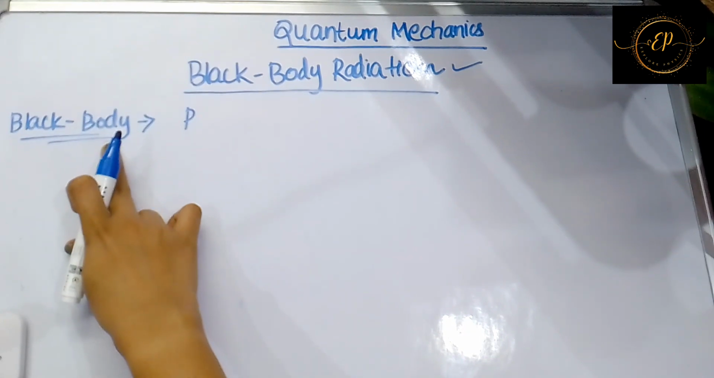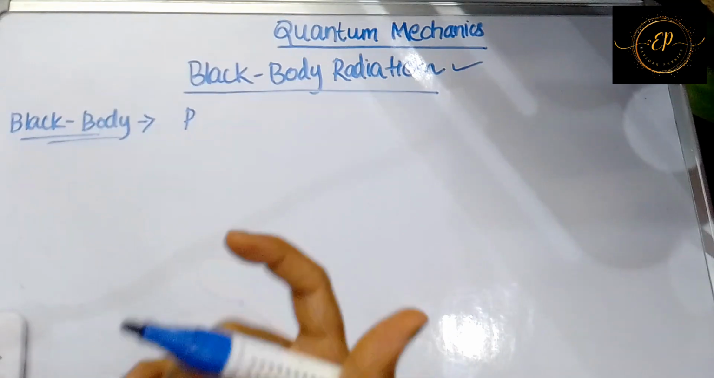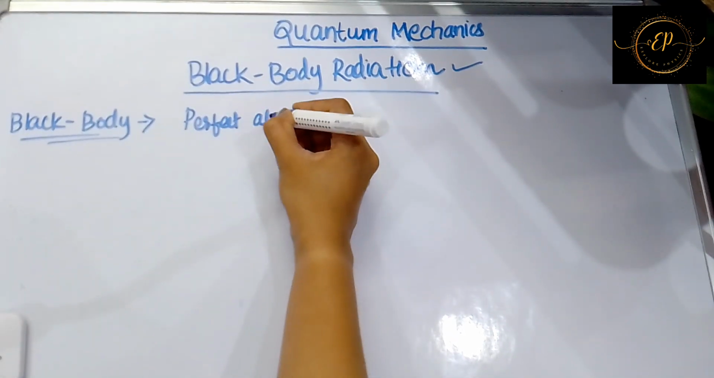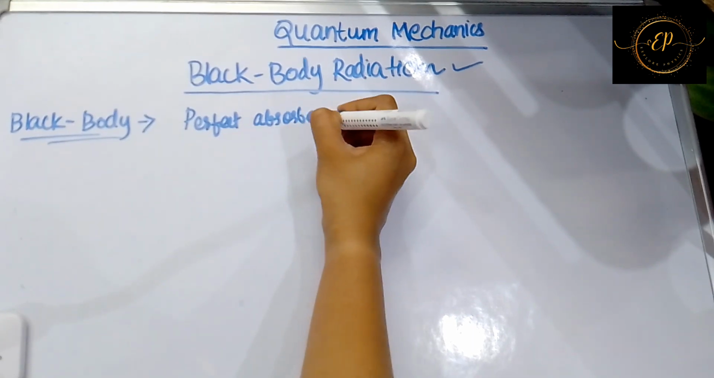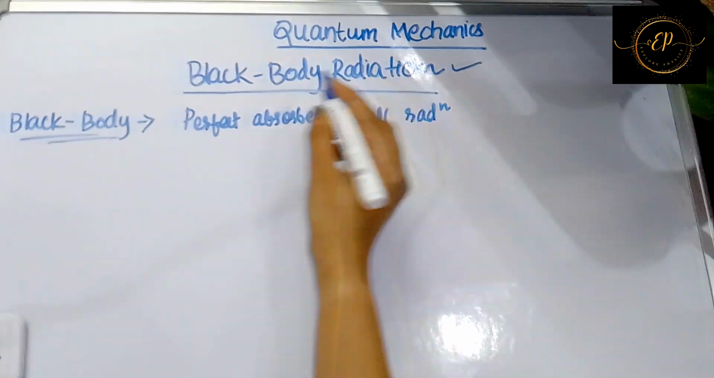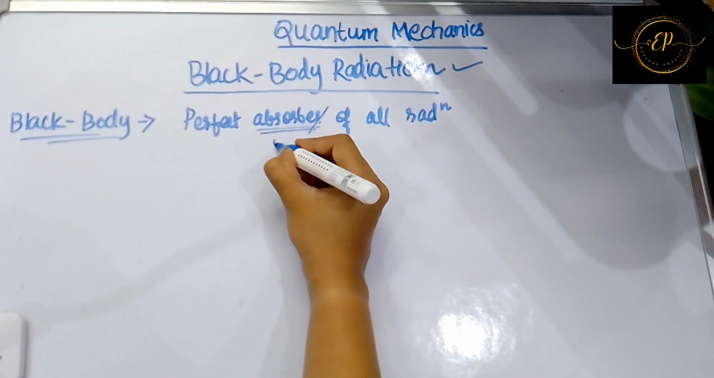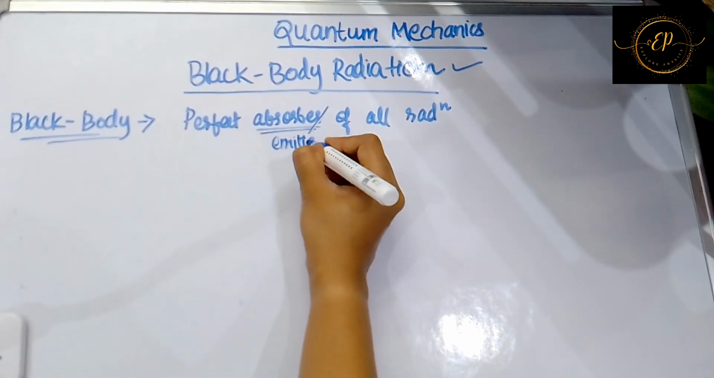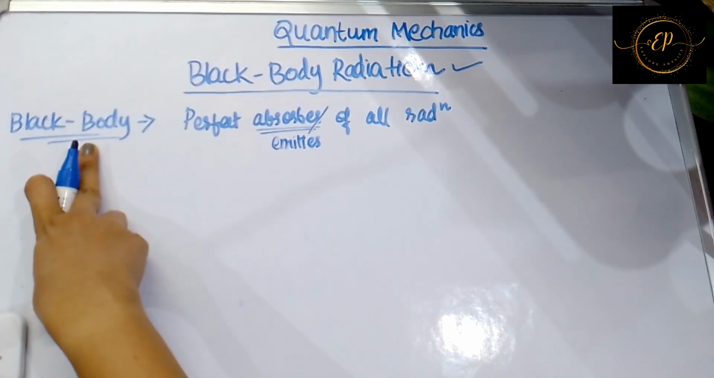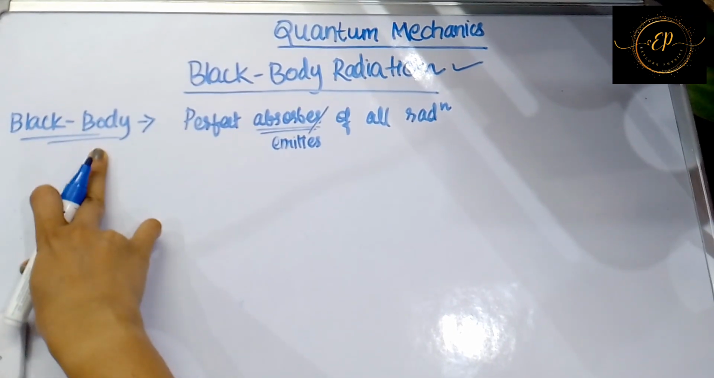So basically a black body is something which is a complete absorber or a complete emitter. A perfect absorber of all radiation. So a black body is a perfect absorber, or you can even call it an emitter of all sorts of radiation. Whatever radiation you make pass through a black body, it will absorb the radiation. So that is known as a perfect idealized black body.